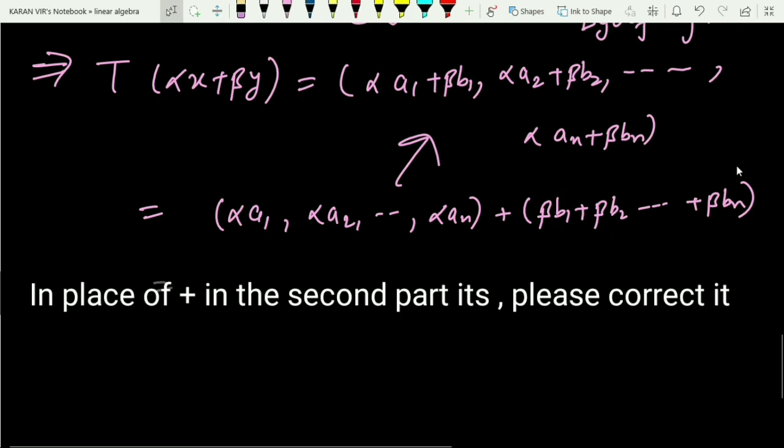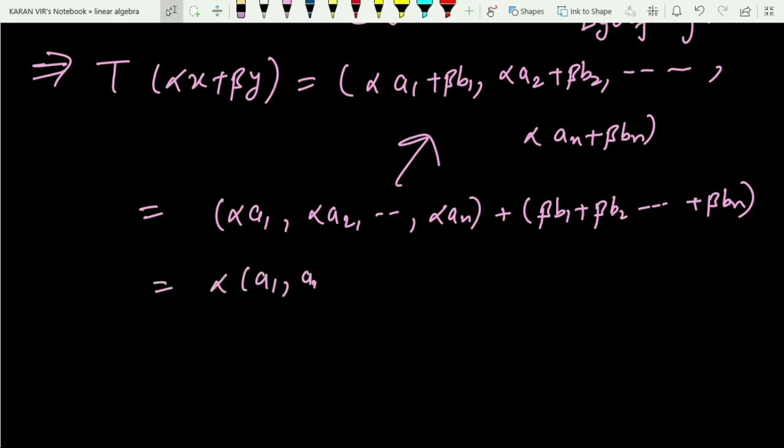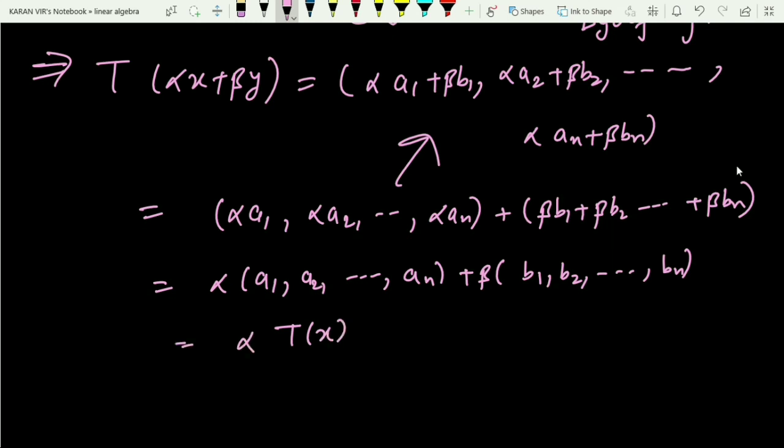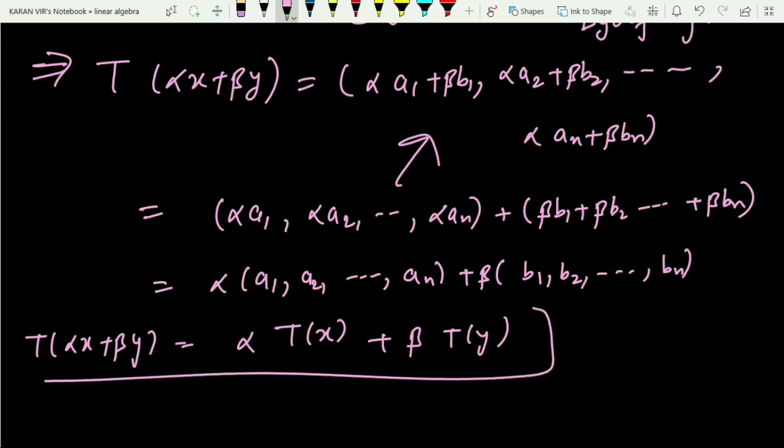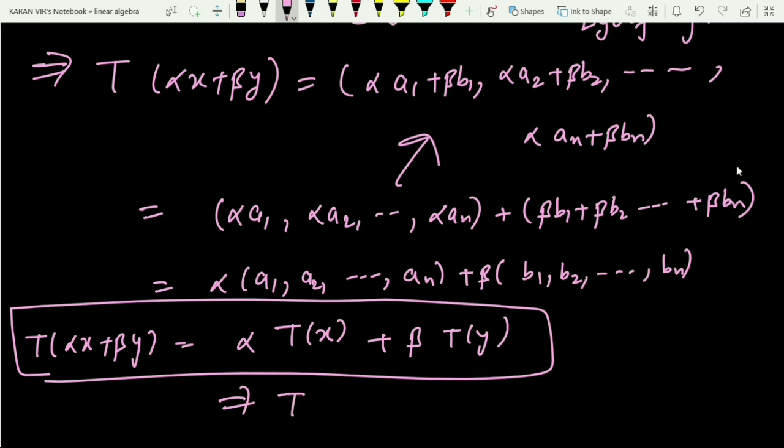Now you can take alpha to be common from this side, so this will be a1, a2 up till an, and on this side if you take beta to be common, this will be b1, b2 up till bn. And what is a1, a2 up till an? That is nothing but T of x, right? So alpha times T of x. And what is this? Beta times what is this? This is nothing but T of y. So you started from T of alpha x plus beta y and you proved it to be equal to alpha times T of x plus beta times T of y. So this implies that my T is a linear transformation.